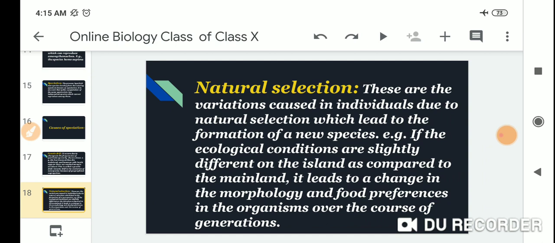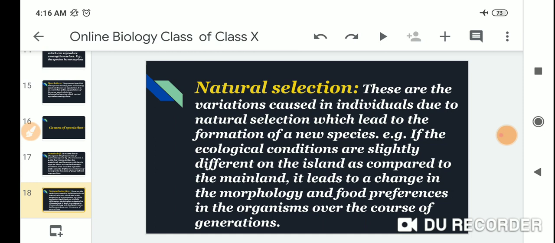Natural selection. These are variations caused in individuals due to natural selection, which lead to the formation of a new species if the ecological conditions are slightly different on the island compared to the mainland.